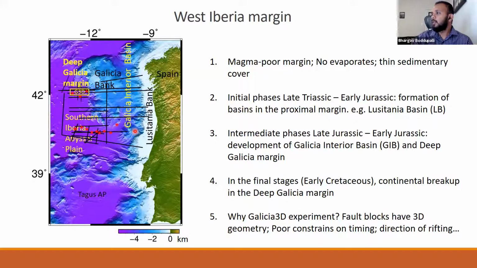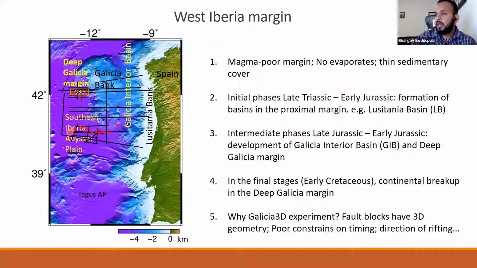In this margin, the rifting happened in multiple phases. In the initial phase, the rifting resulted in the formation of basins in the proximal domain, closer to the coast. And then in the later phases, the rifting shifted to the Galicia Interior Basin, and also at the same time, it began in the deep Galicia margin. But in the final stages, the rifting abandoned the Galicia Interior Basin and got focused in the deep Galicia margin, and the final breakup happened in the deep Galicia margin.